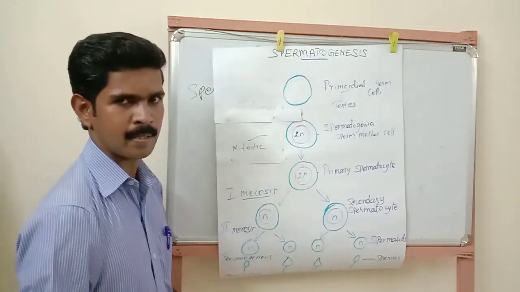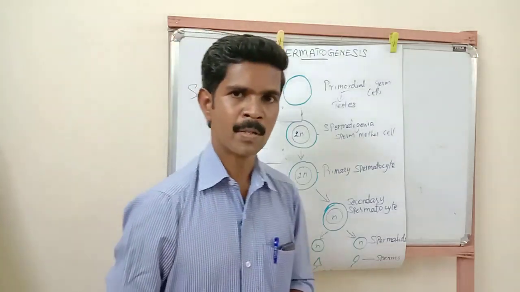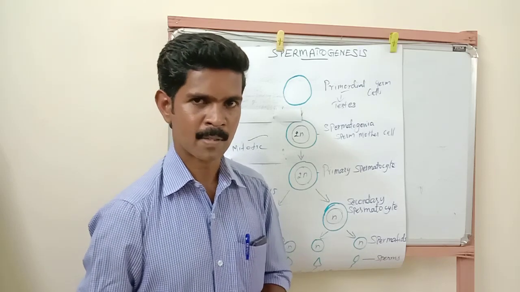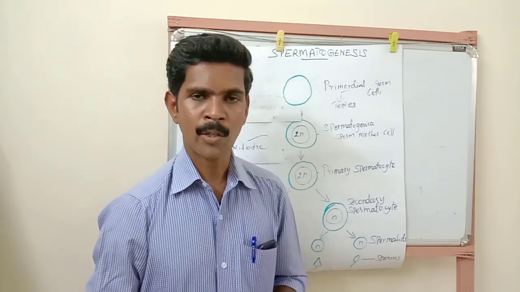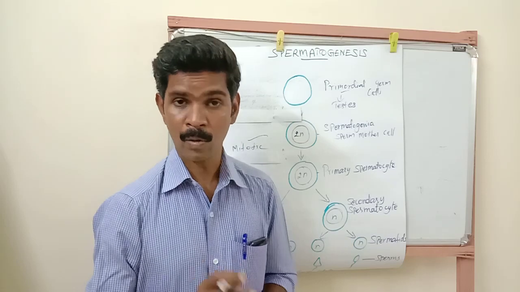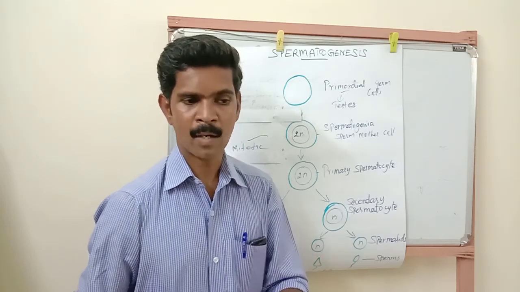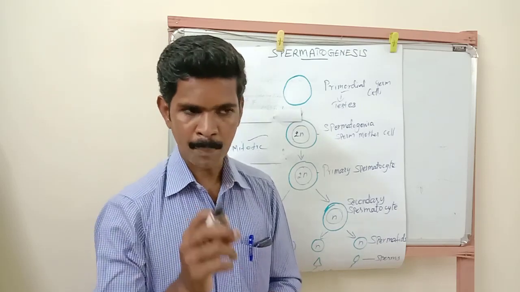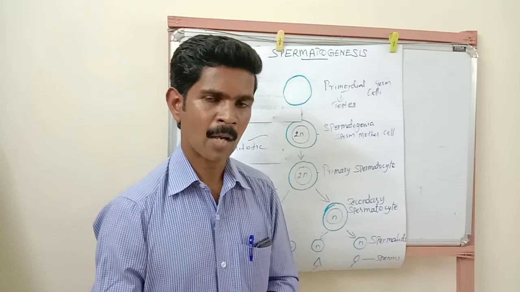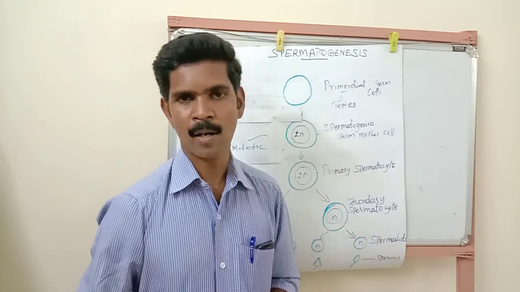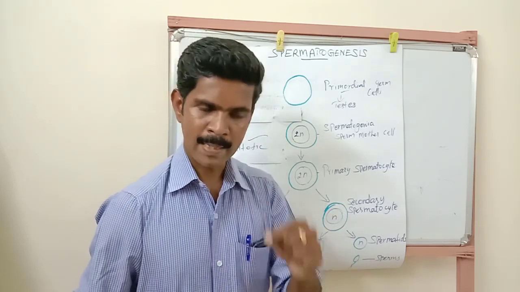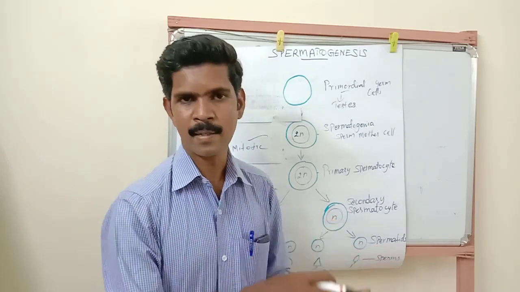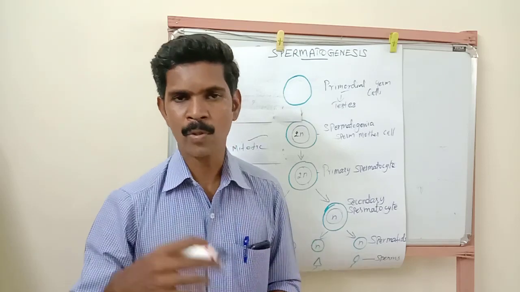Then, one more point. Some hormones play a very important role in the spermatogenesis process. There are three hormones involved. The major hormone is called gonadotrophin releasing hormone. Mostly this hormone is secreted by the hypothalamus region of the brain. The hypothalamus releases this hormone into the blood, and the blood carries it to the pituitary gland.